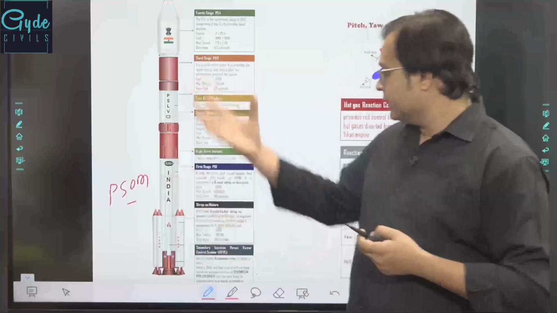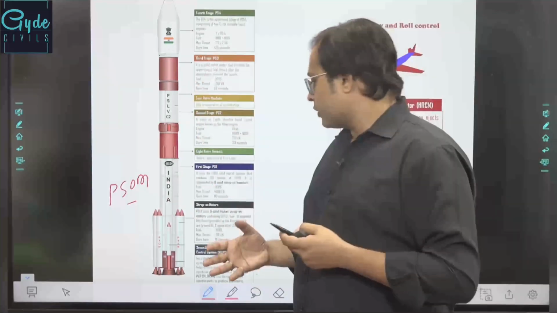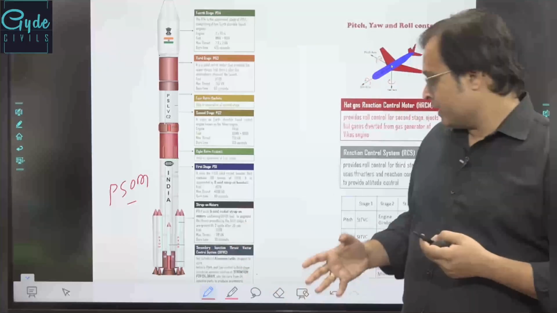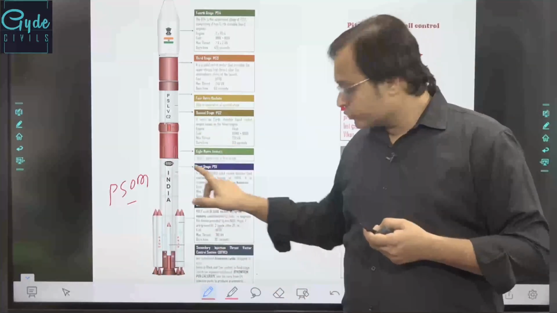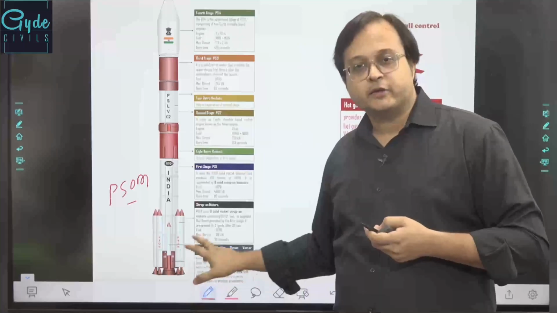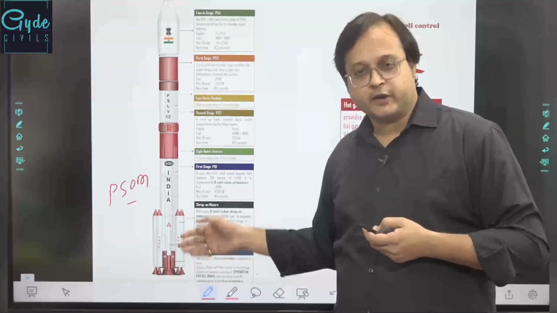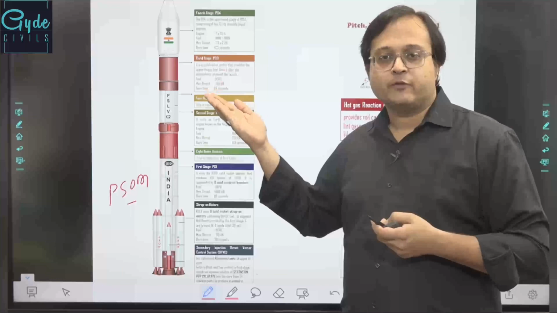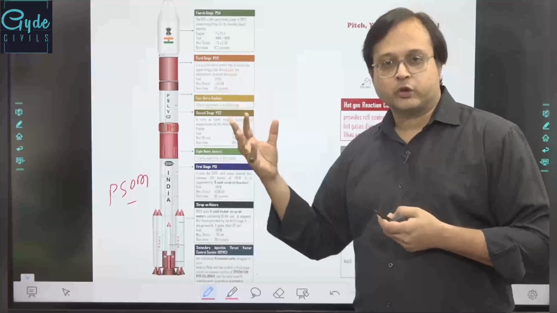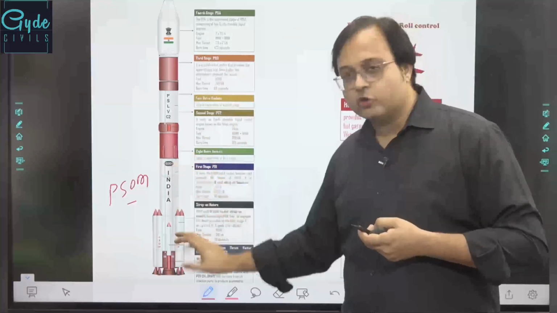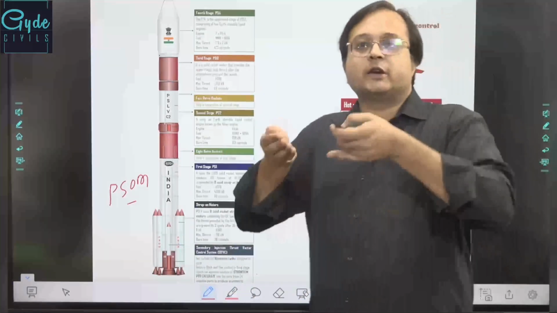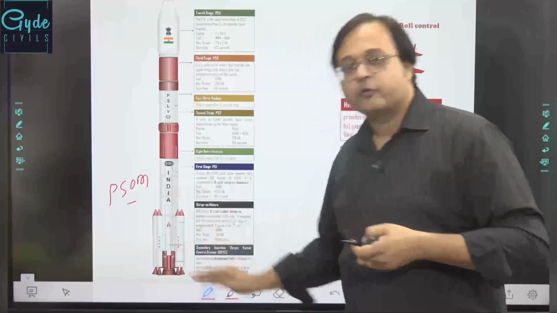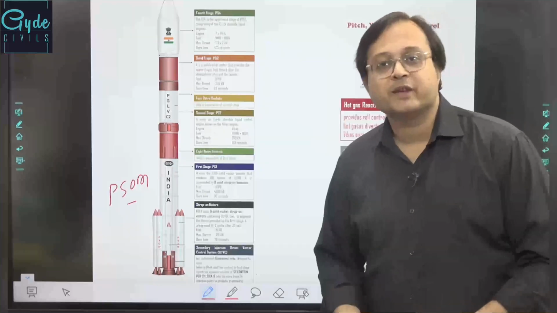Together these run for 110 seconds. The 4 strap-on boosters run for 70 seconds, and then additionally after 25 seconds 2 strap-on boosters also come in. So the total run for the core and the strap-on boosters reaches up to 110 seconds. For the initial 110 seconds, this fuel is being burnt, and this gives the basic thrust.